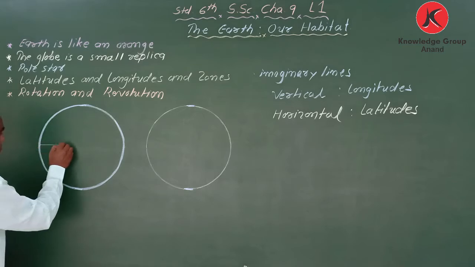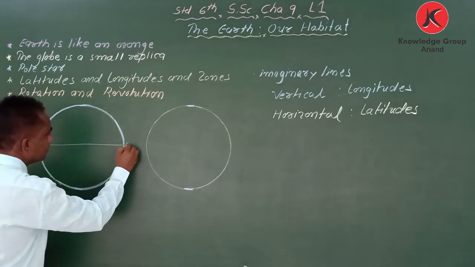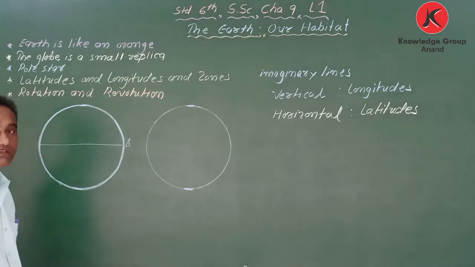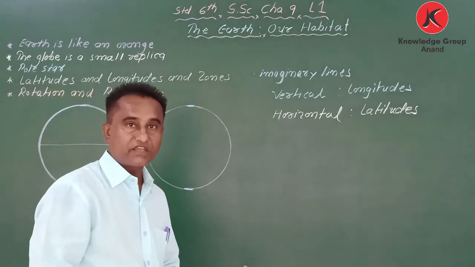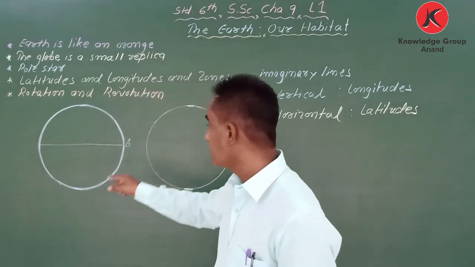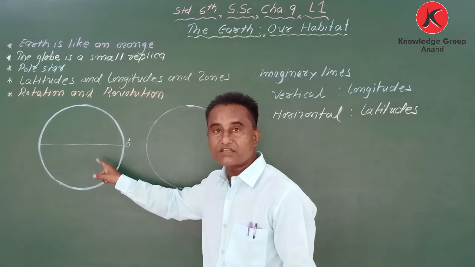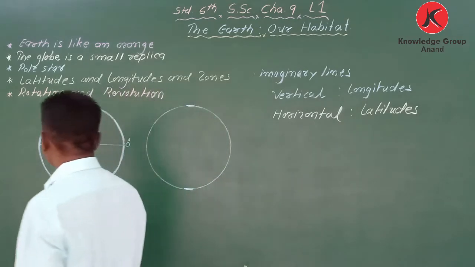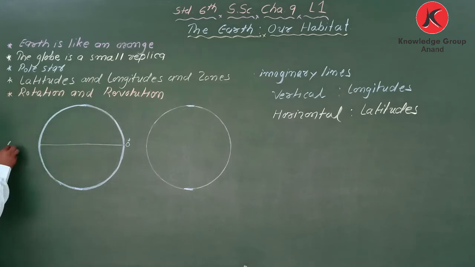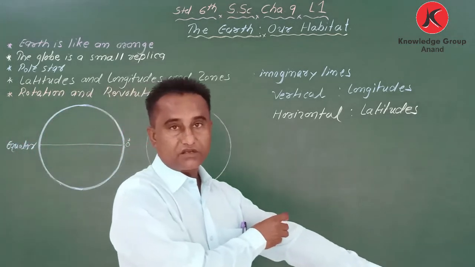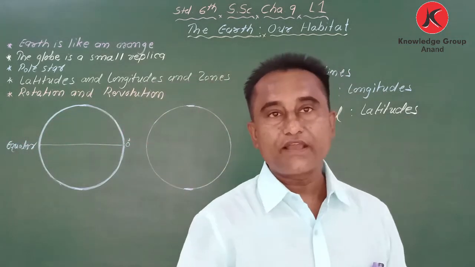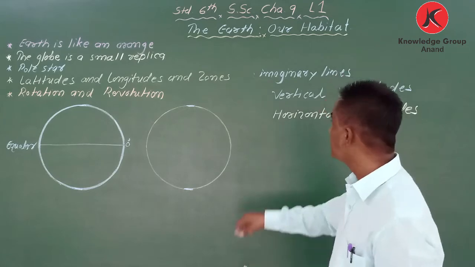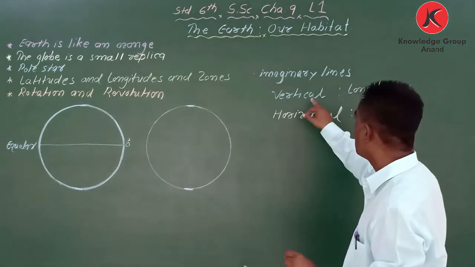In the center one line is drawn. That is called 0 degree. The 0 degree line is drawn. My dear student, this 0 degree imaginary line is called the equator. First I would like to explain the definition of latitude and longitude.